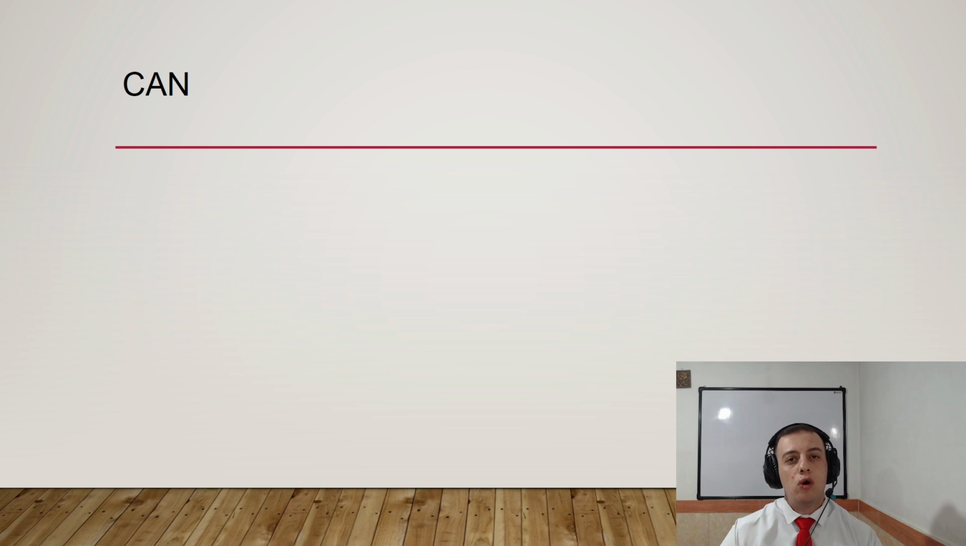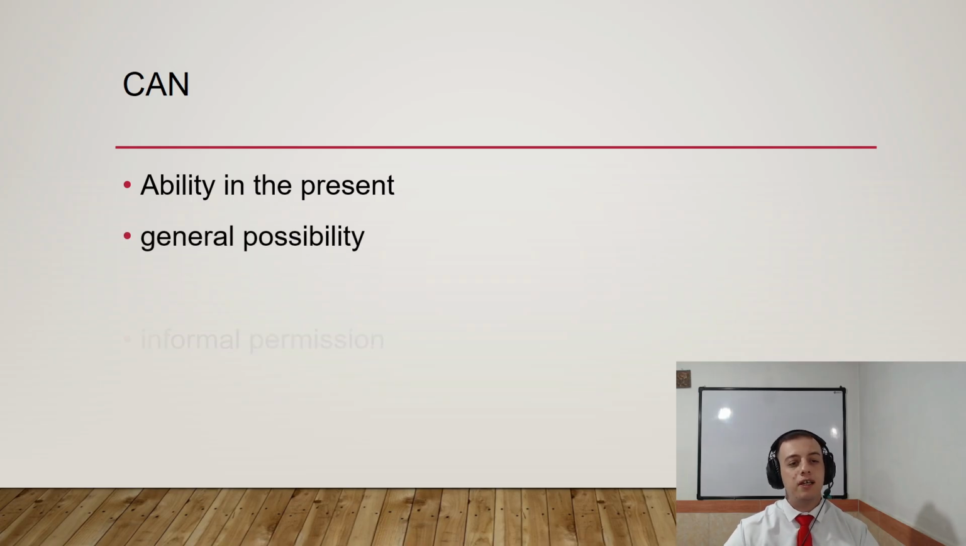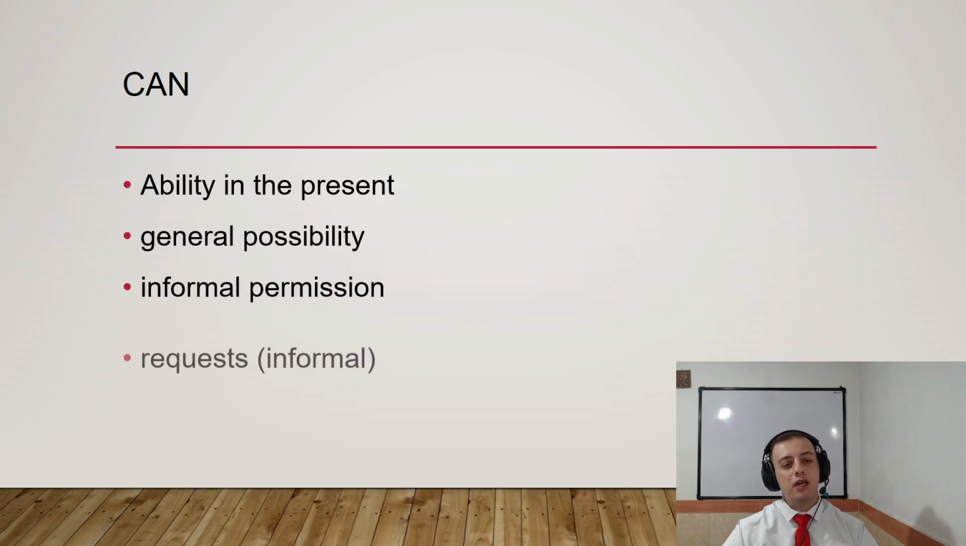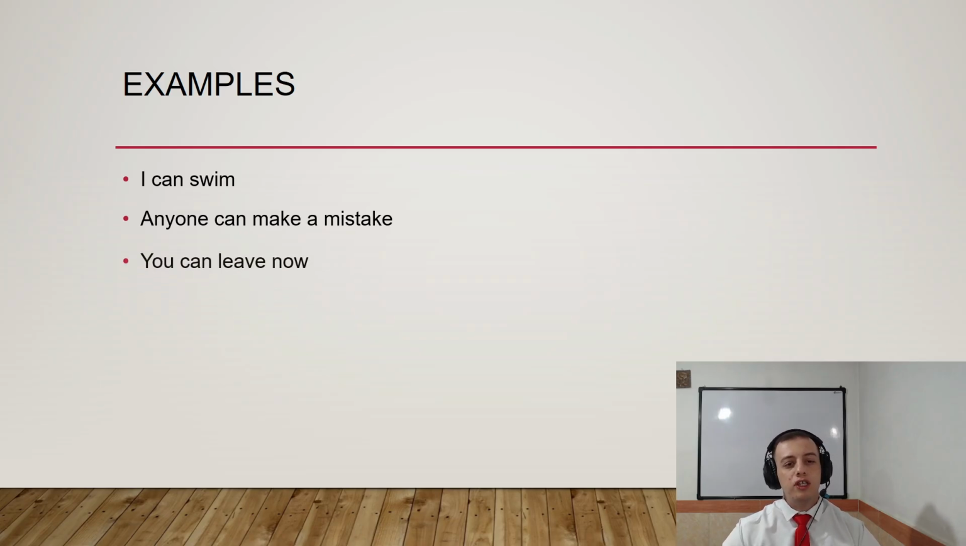This is a core modal. It talks about ability in the present, general possibility, informal permission, and requests, actually informal requests. Take a look at the examples. For example, I can swim. Yeah, it's an ability. Anyone can make a mistake. Okay, general possibility. And you can leave now. It's a kind of permission. And can you help me? It's a kind of request, but it's informal.